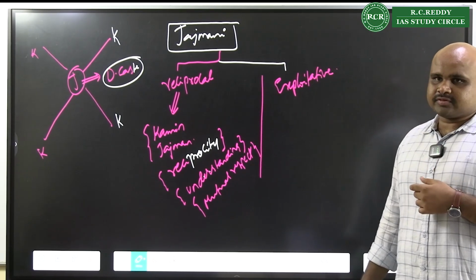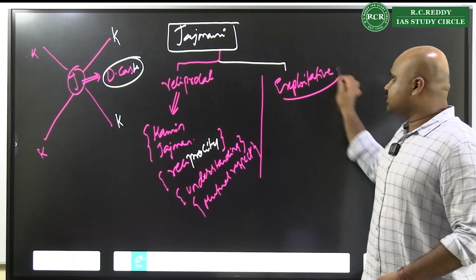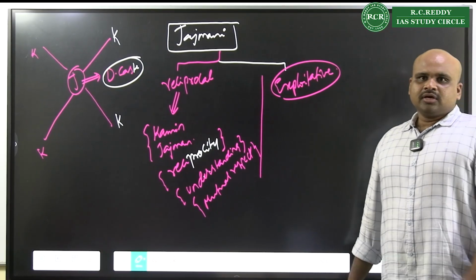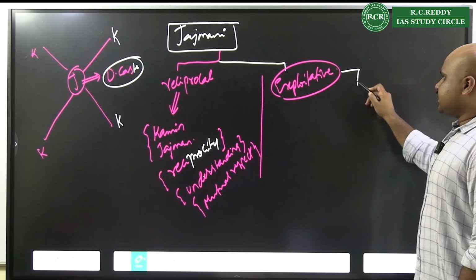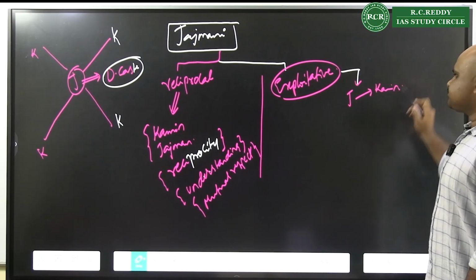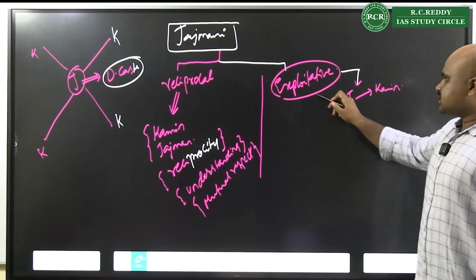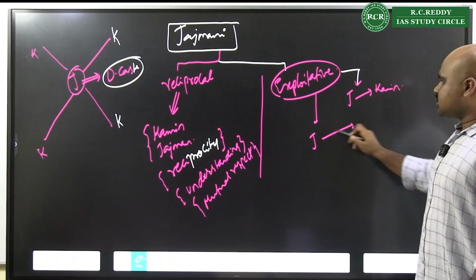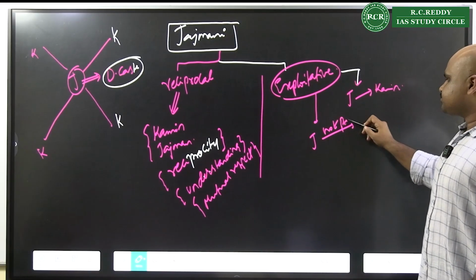All these were perceived. But when you look at the exploitative view, what is happening? The Jajman is exploiting the Kamin. The Jajman is not paying the Kamin.